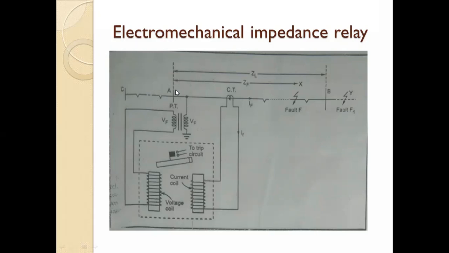In that transmission line A to B, we are considering one zone. That zone is A to B. Consider this as zone 1. Now tell me, what is the percentage of protection in zone 1? We have seen this in the last lecture.